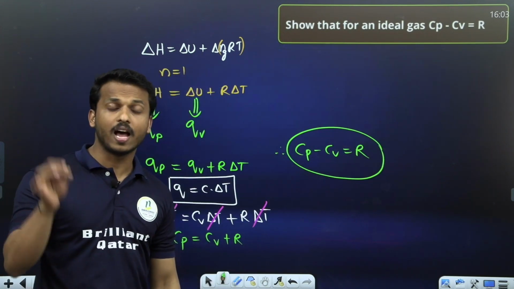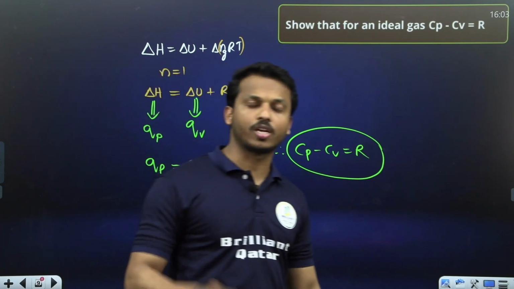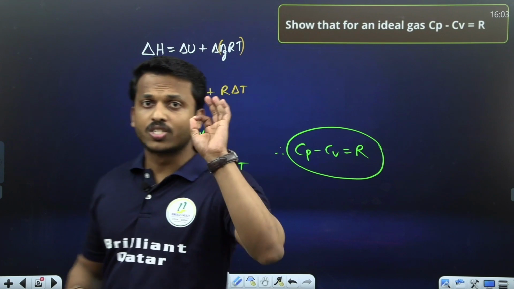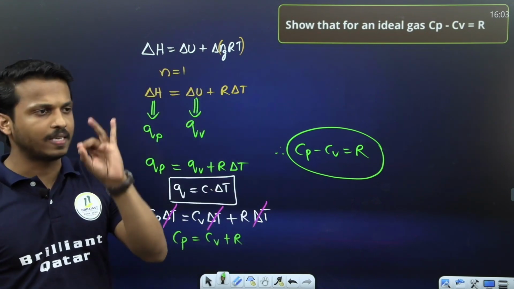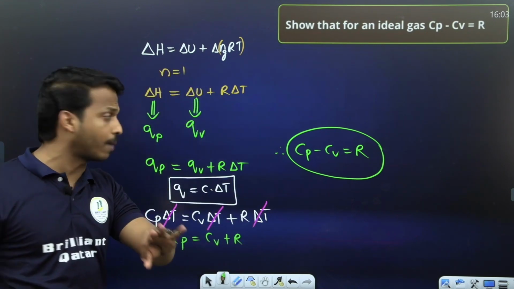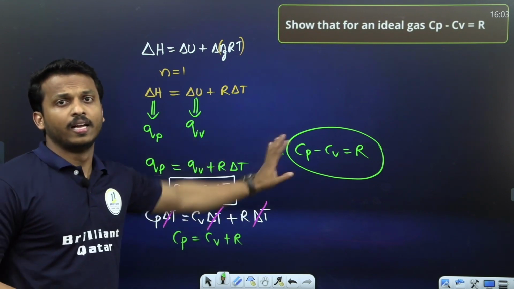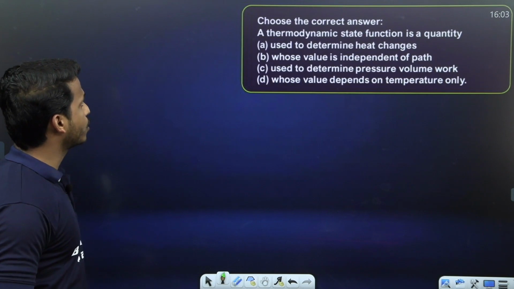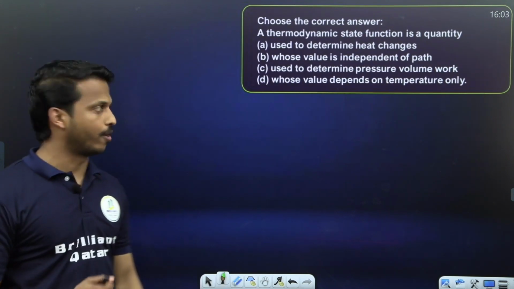So Cp is the heat capacity at constant pressure. Cv is the heat capacity at constant volume. So dear all, study the definitions of heat capacity, molar heat capacity and specific heat capacity. And then this point. Okay, next the derivation. Next question, let's discuss some MCQs.